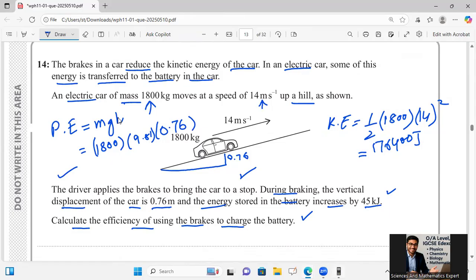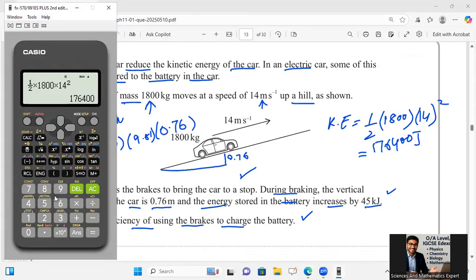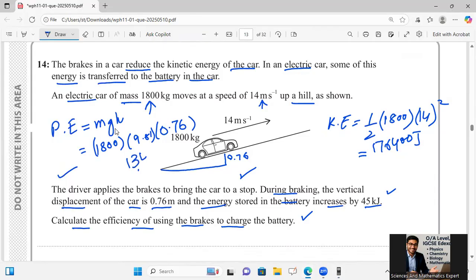1800 multiply 9.81 multiply 0.76 equals 13,420 joules.